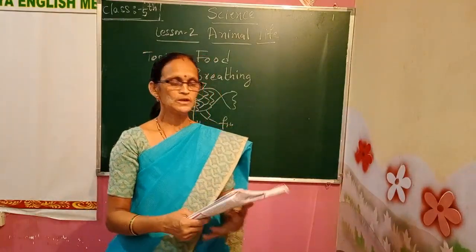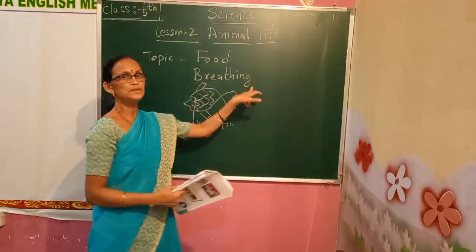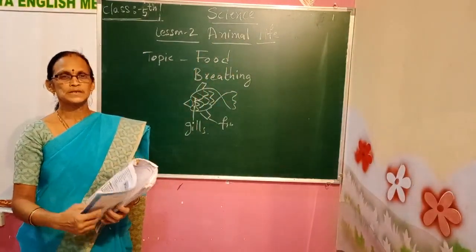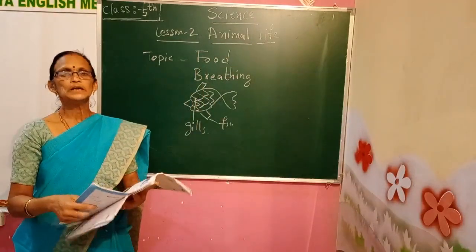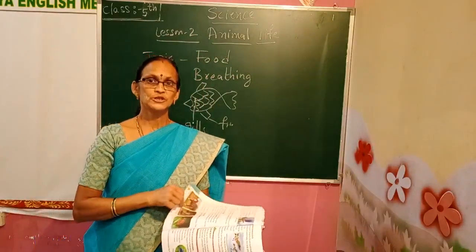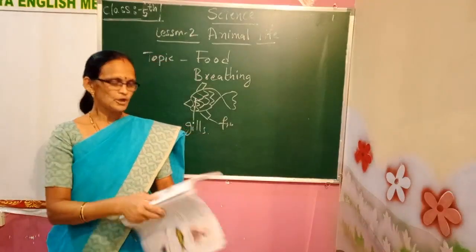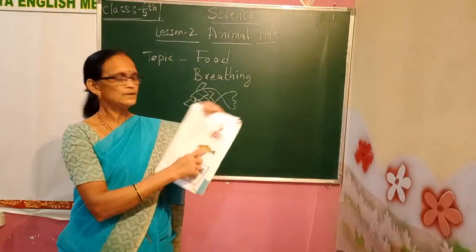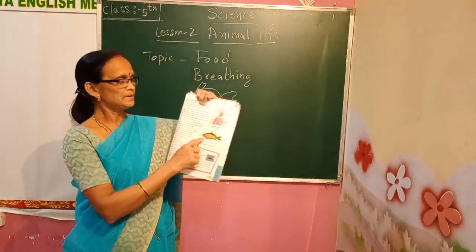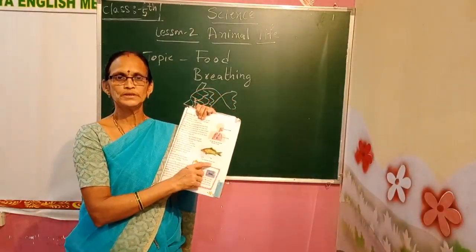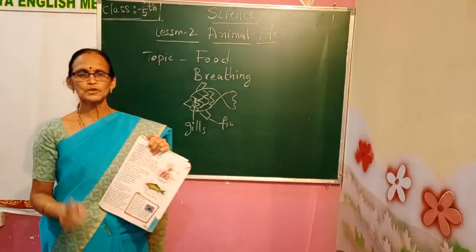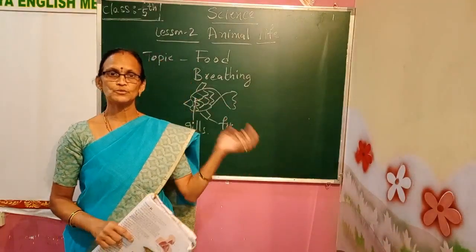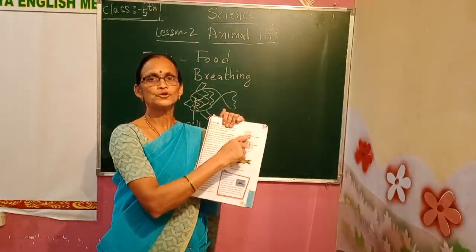Now we learnt about the food and breathing system in animals. Today you read this lesson perfectly, and learn the hard words, the new words of the lesson, and draw the human body, the human breathing system, and the breathing system of the fish. Okay, children, take a new science book. You have finished the first lesson, so for the second lesson, take the heading and start drawing the figures.